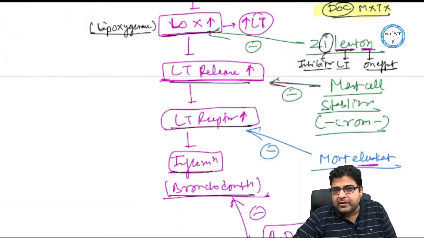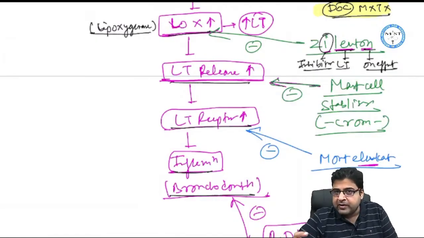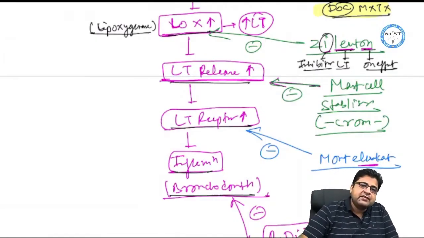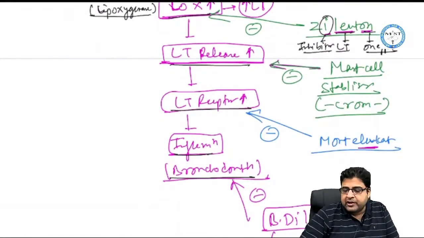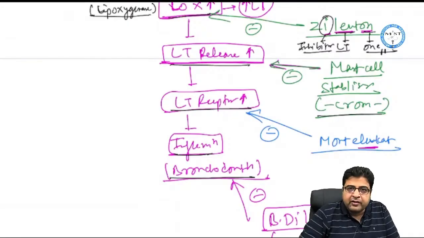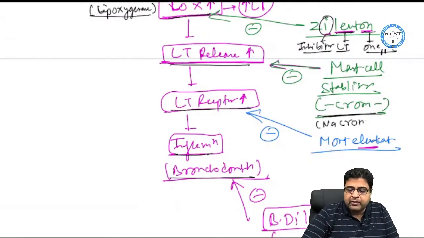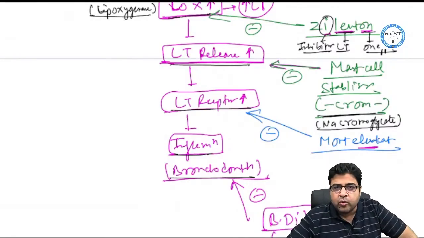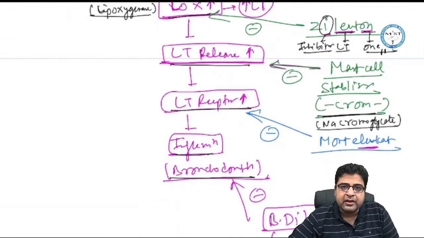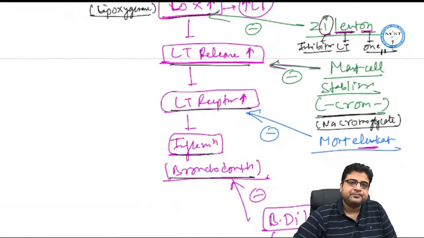Now mast cell stabilizers are the drugs which will stabilize the membrane of the mast cell, and when the mast cell membranes are stabilized, leukotriene release is not possible. So the drugs which are leukotriene release blockers have the word chrome in their name, like sodium chromoglycate. Any drug which has the word chrome in its name is a leukotriene release inhibitor. So a leukotriene release inhibitor is a mast cell stabilizer.